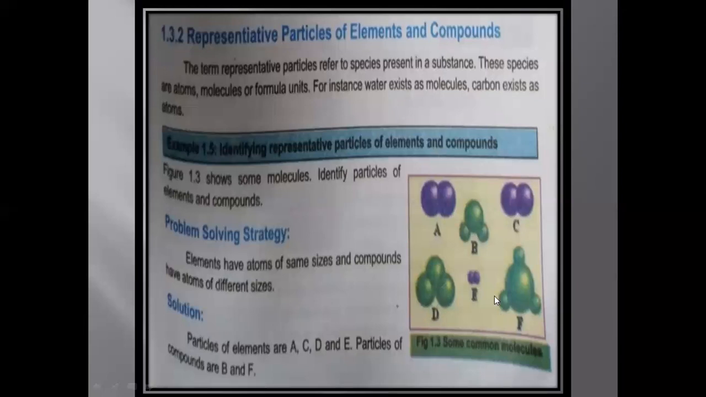So A, C, D, and E, they are elements because they are made up of similar atoms. But B and F, they are made up of different atoms, so they are called compounds. B and F are called compounds.